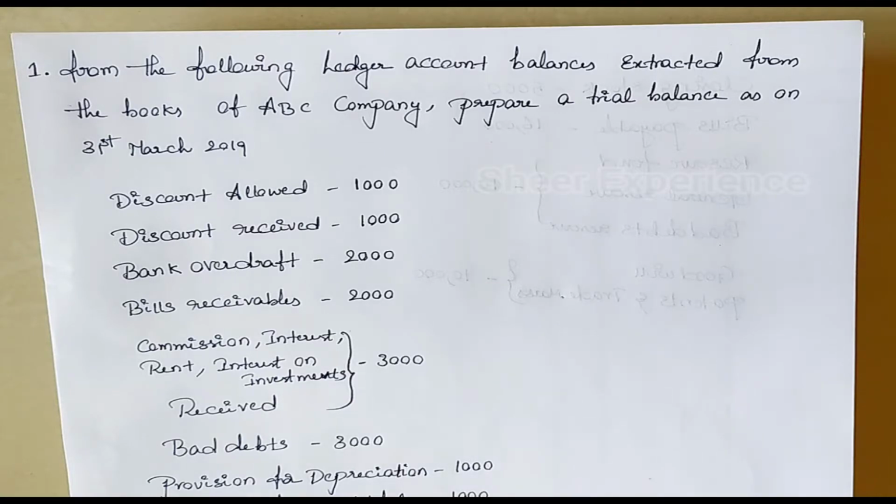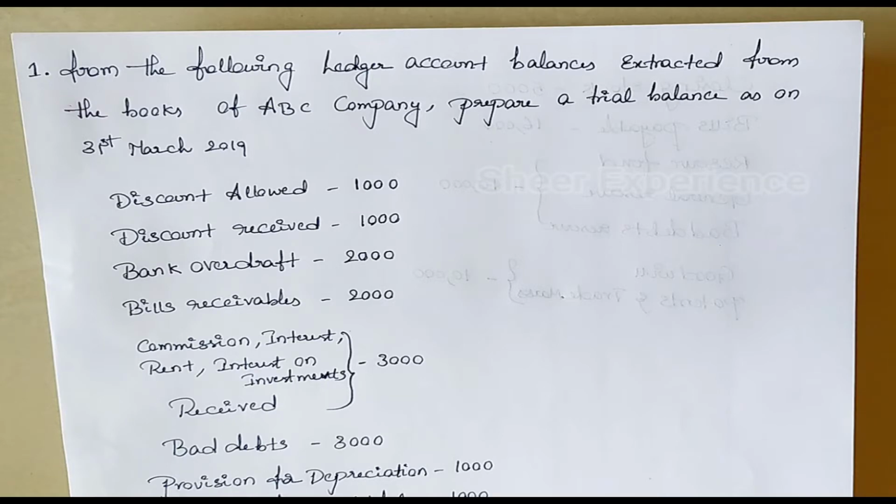In the last video, we have seen a problem on trial balance. In this video, we are going to see another problem on trial balance itself, but with different account balances. In the last video, we have covered 27 transactions, but in this video, we are going to cover the rest of the transactions. Combining these two videos, the whole trial balance chapter will be completed.